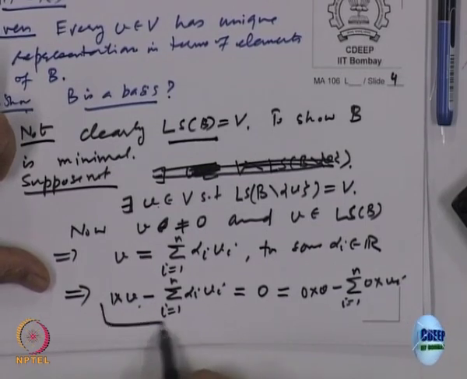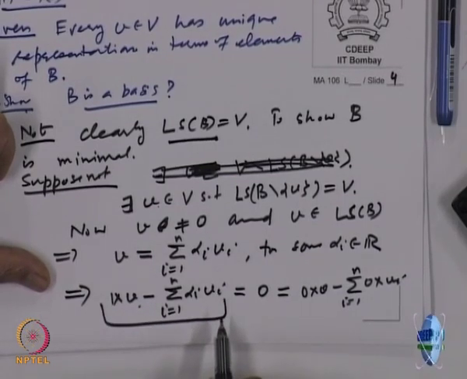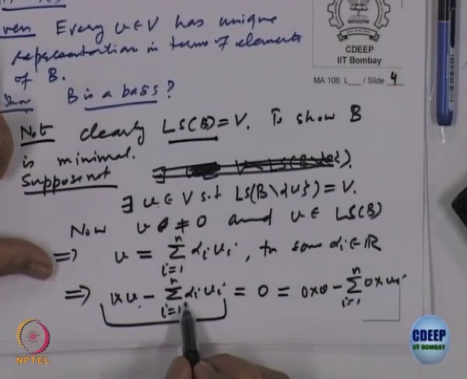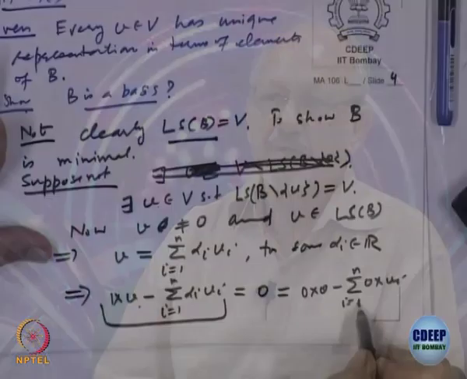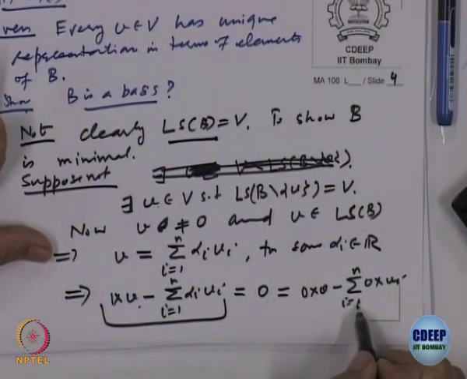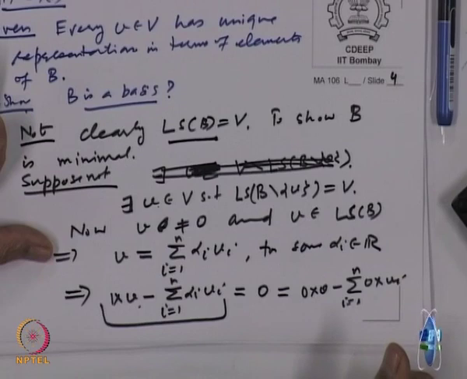So I have got on this side a linear combination where not all the constants involved in the linear combination are equal to 0, equal to another linear combination where everything is 0. So what does it contradict? That means 0 has got two different representations, its representation is not unique, but that contradicts 2, right.